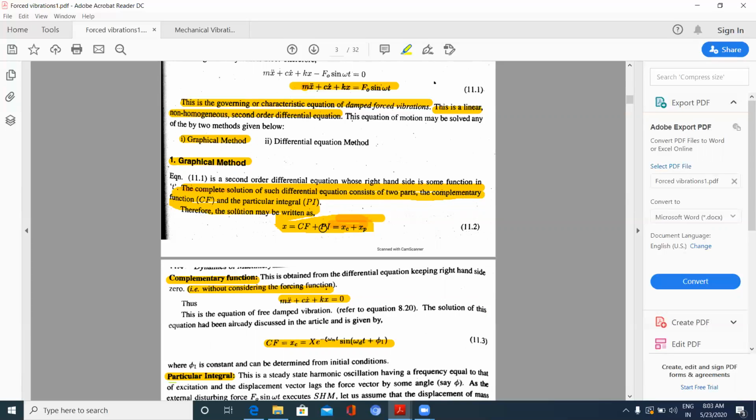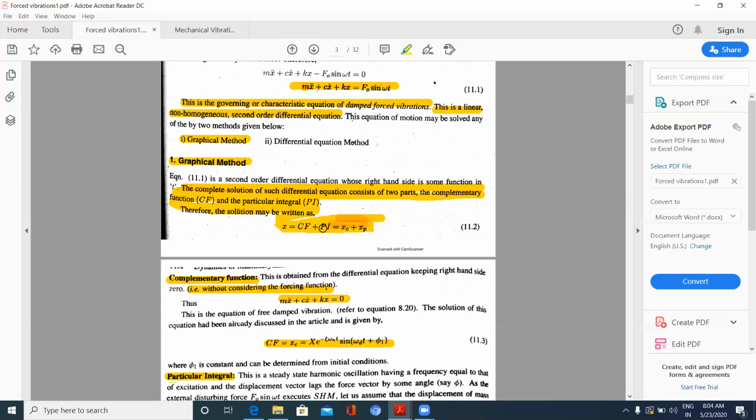Now coming to the particular integral, it is due to the external periodic forces applied on the system. The solution is x equal to Cf plus Pi, where Pi is due to the external periodic force applied on the system, whereas the complementary function is due to the initial displacement of the system. That is, when I am starting an engine, I apply force on the kick rod of a bike.